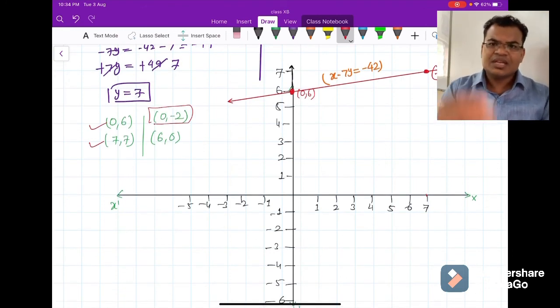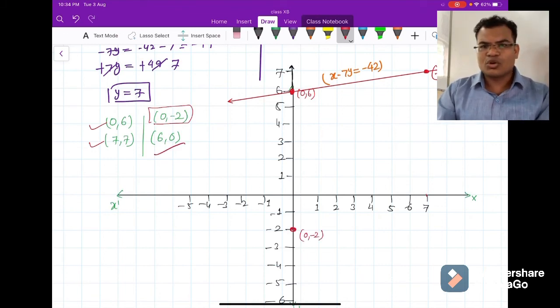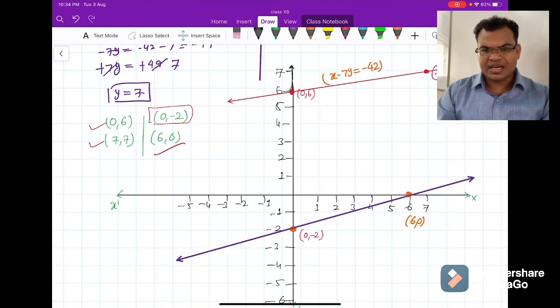Chalo, let's see the second equation also we do. So what is the first point, that is 0 comma minus 2. Where will be the 0? X is 0. So on the y-axis it will come, and y is minus 2. So 0 comma minus 2, and 6 comma 0 will come here, 6 comma 0 on the x-axis. These 2 points you can see on the screen, and you will draw after taking the line, and you just join these points, you will get one straight line like this.